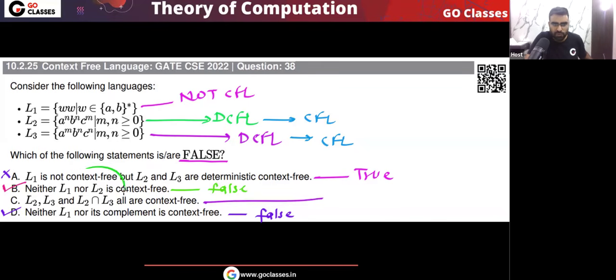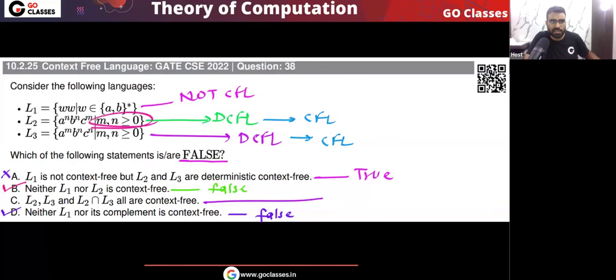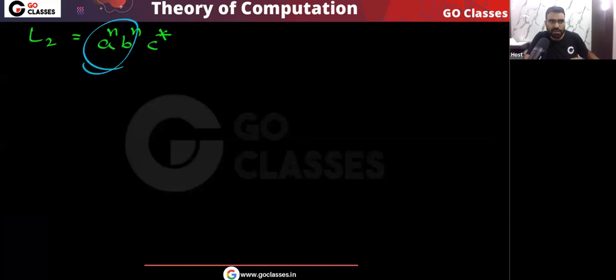Okay, so we have to find what the intersection of L2, L3 is. First, let me tell you about L2. So the language L2 is basically a power n, b power n, and c star. Yes or no? Because you can see that m comma n are both greater than or equal to 0. So a power n, b power n, and the number of c can be anything. There is no relationship between m comma n. You can see we have a power n, b power n, but the number of c has no relationship with the number of a. So I can say this is your L2.